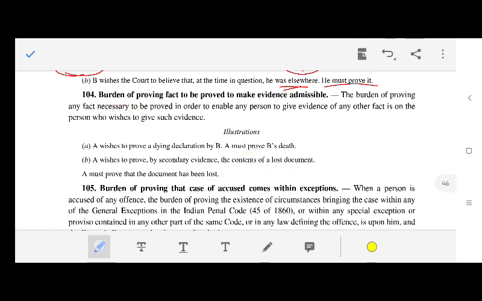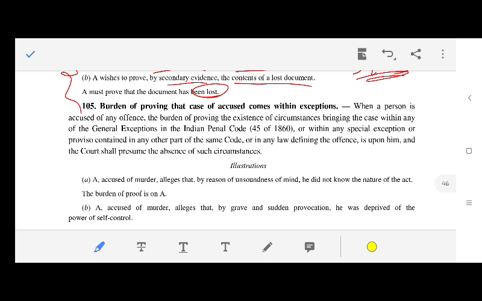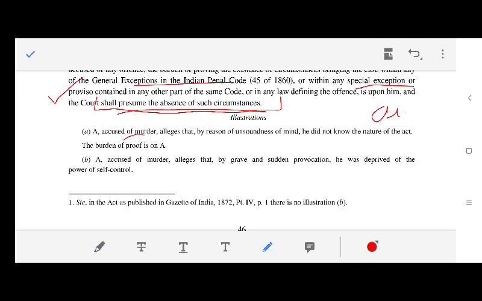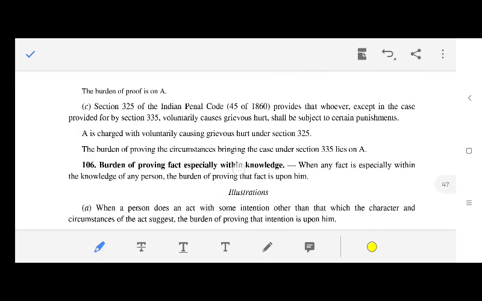Very easy. Section 105, Burden of proving that the case of the accused comes within exceptions. Indian Penal Code, Chapter 4, Sections 76 to 106. Any special exceptions pleaded in this case, so what does he need to do? The court shall presume the absence of such circumstances. A, accused of murder, alleges that by reason of unsoundness of mind, I think it's Section 84, he did not know the nature of the act. The burden of proof is on A. A, accused of murder, alleges that by grave and sudden provocation he was deprived of the power of self-control. So the burden of proof is on A.